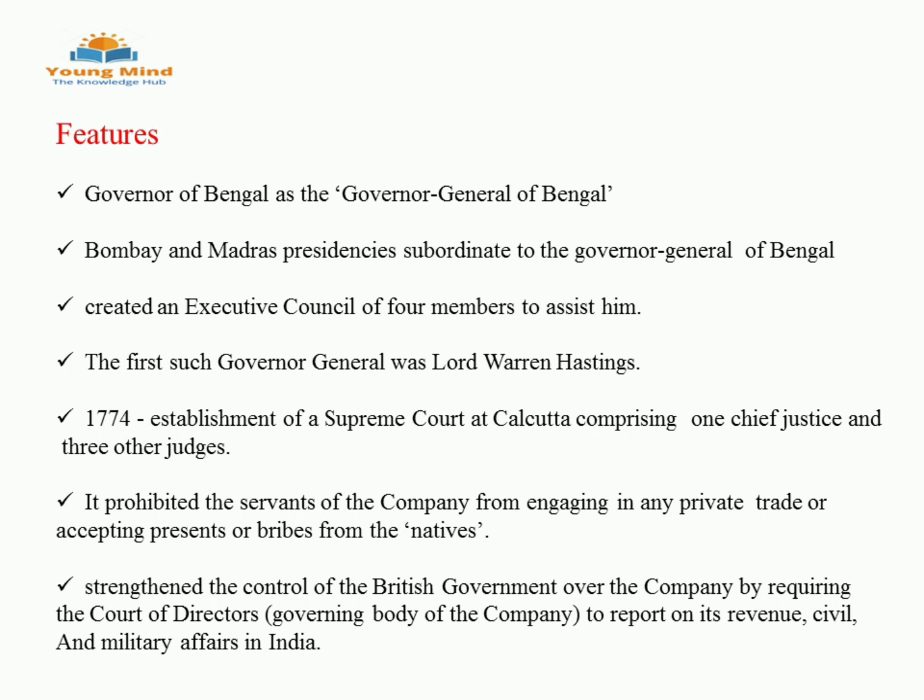Then, 4 members of the Executive Council were also created. Their work is to assist him. It is just like a Council of Ministers nowadays. They are also called the Council of 4 or the Calcutta Council because it was in Calcutta. But this Executive Council also did legislative work.